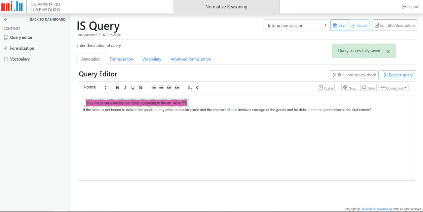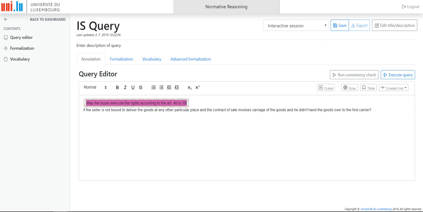So this means that this is the answer, and I'm asking the tool about this answer if it is true or it is not true. That's why there is the goal button.